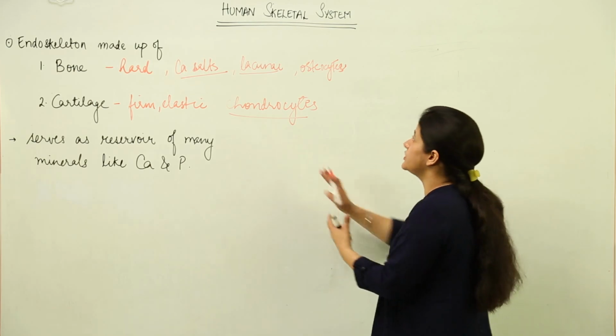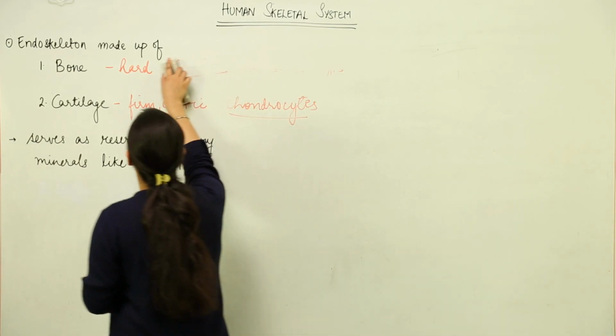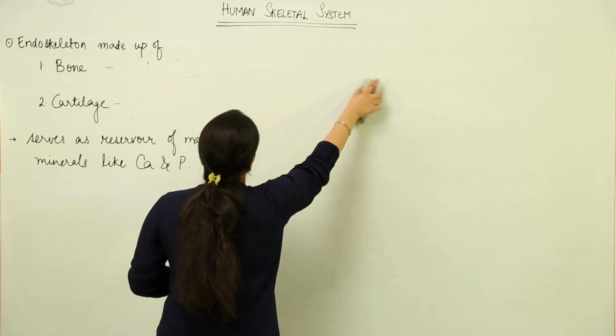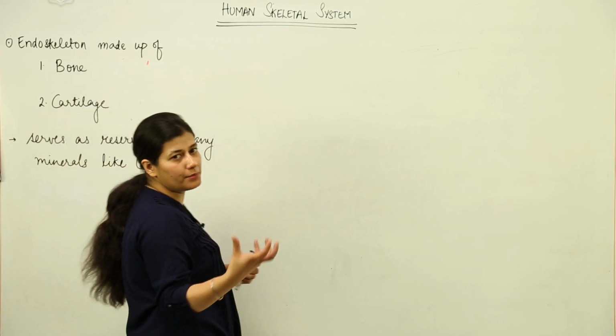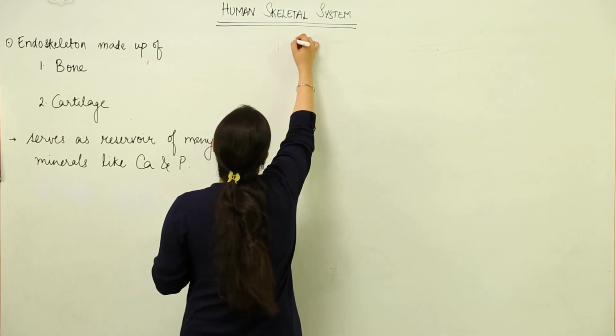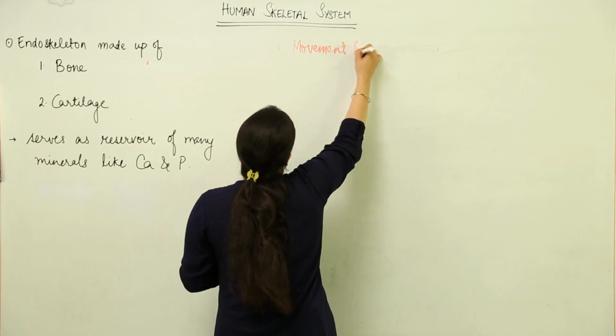Now, what are the functions and purposes that this human skeletal system serves? First and foremost, because we are studying it under the heading of locomotion, it is important for bringing about movement of the human body. So, the first function is movement.